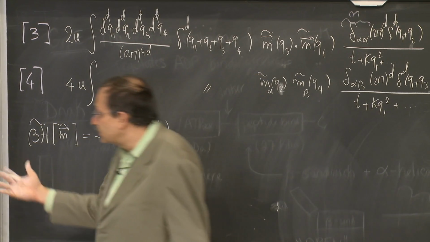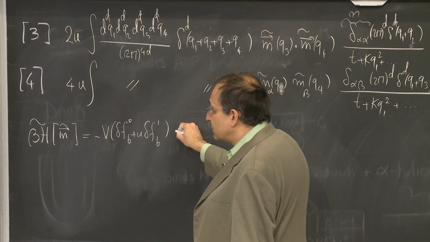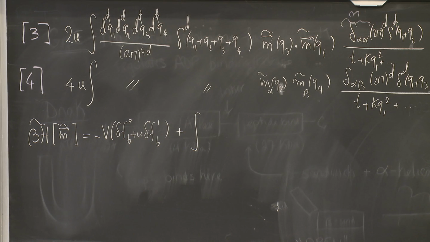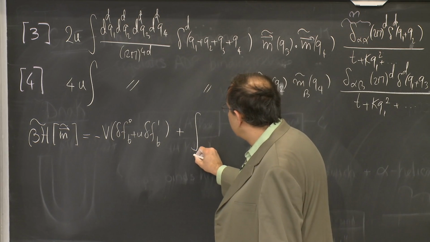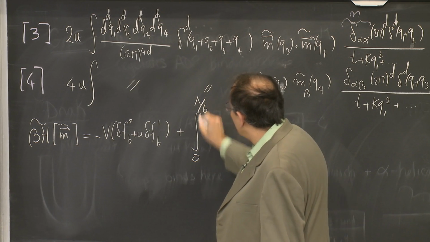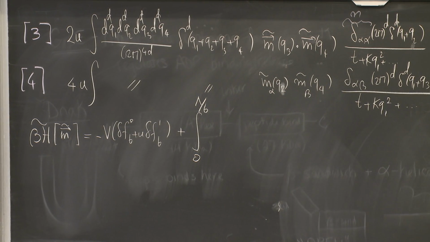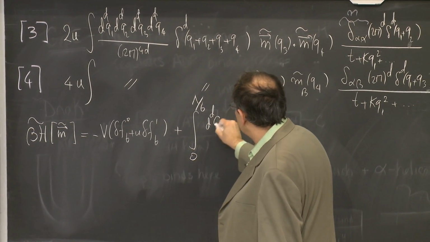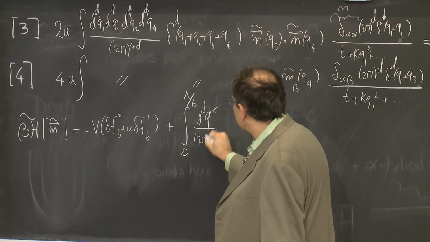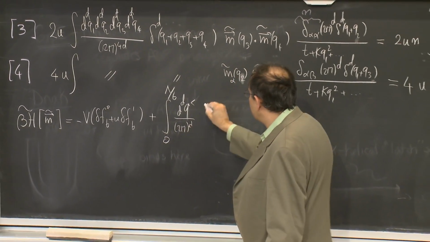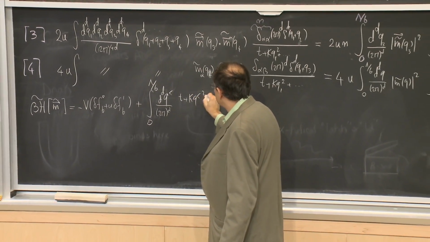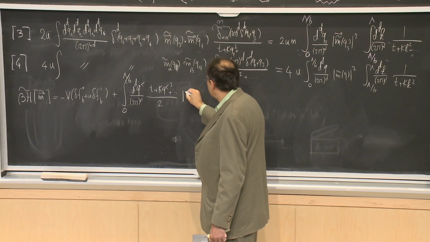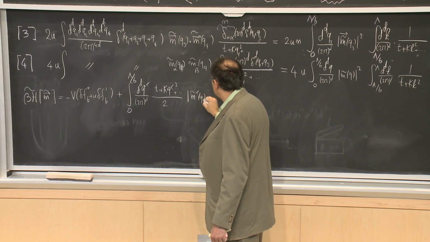And then to the lowest order, what we had was replacing the Gaussian weight, but only over this permitted set of wavelengths. So I have d^dq lesser over 2 pi to the d, t plus k q lesser squared and so forth, divided by 2 m tilde of q squared.